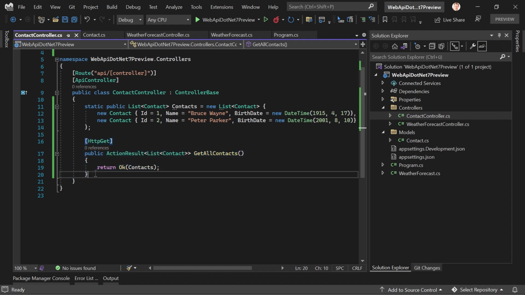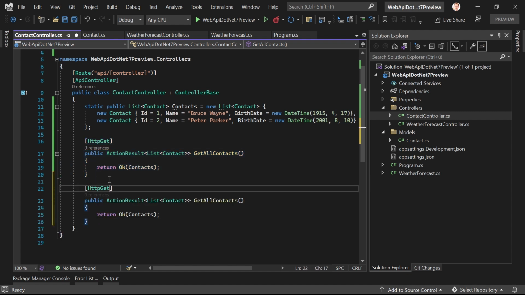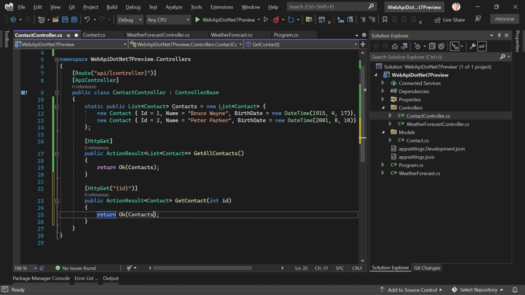Now let's get a single one. Also GET, but with a route. Again, I'm kind of rushing through this here because I really just want to try this out with .NET 7 and see if there is anything surprising so far, at least. Let's call this GetContact with an ID.